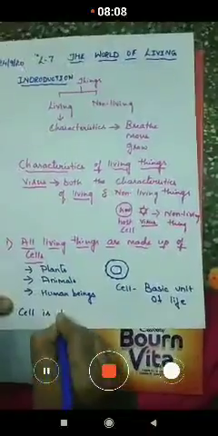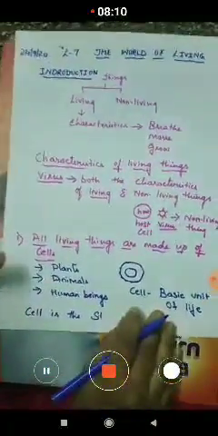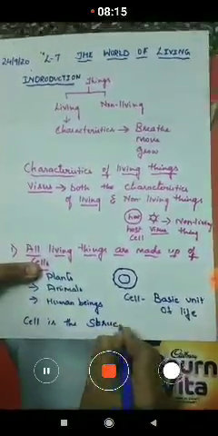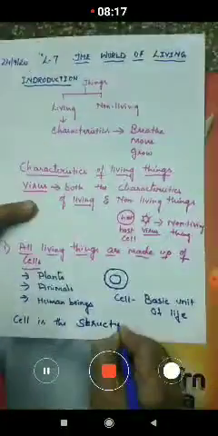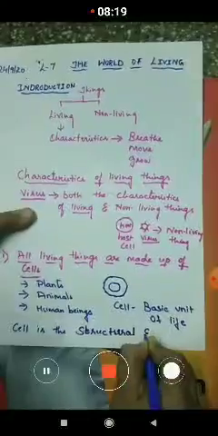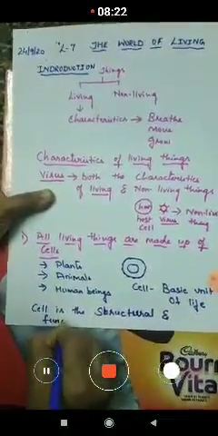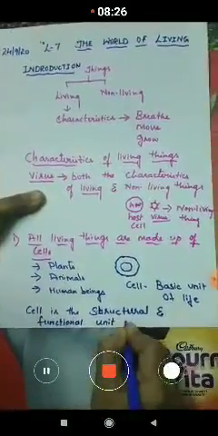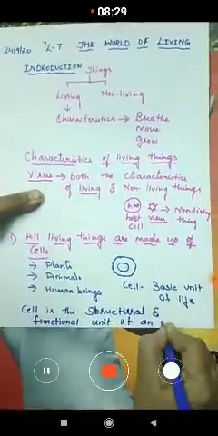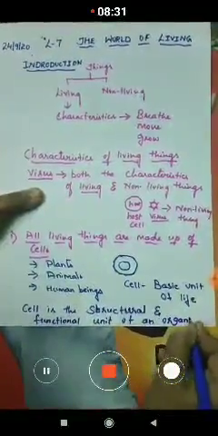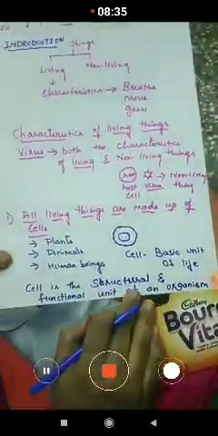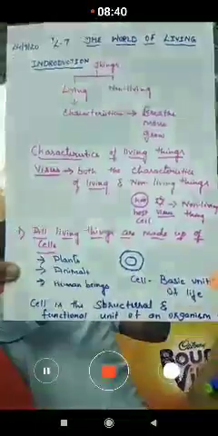It is the structural and functional unit of an organism.